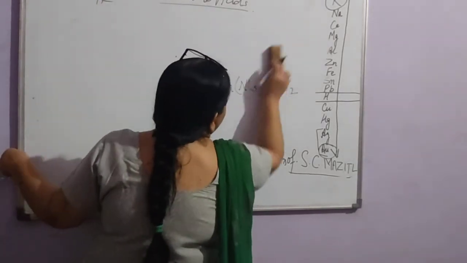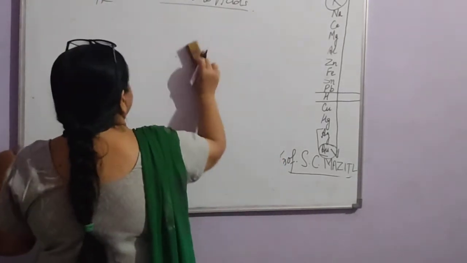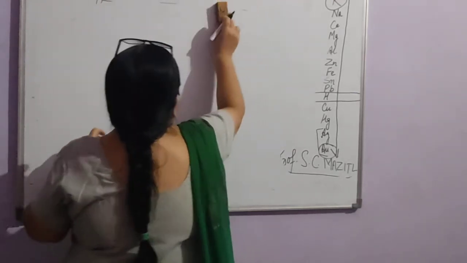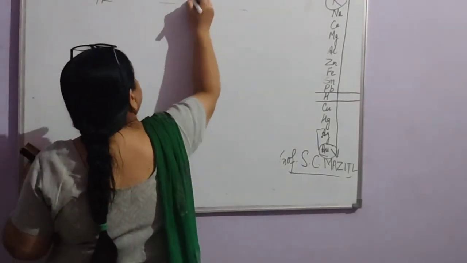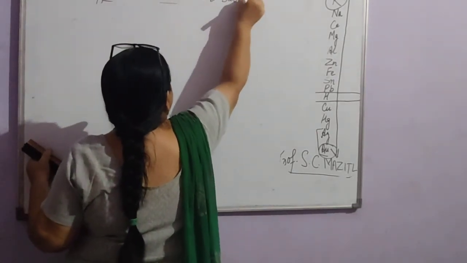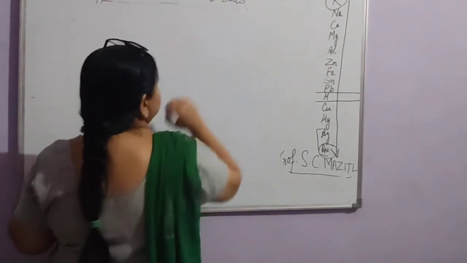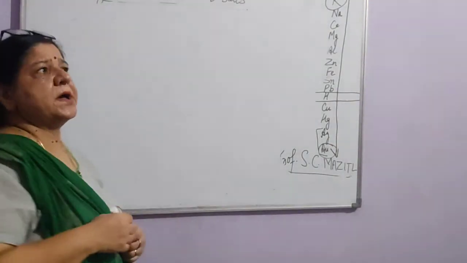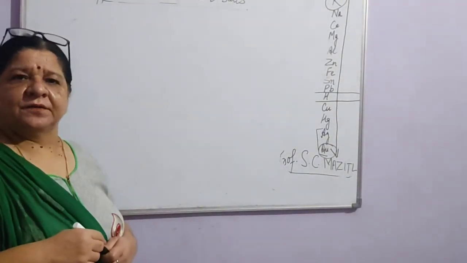reaction of metals with other salts. Now, how do they react with other salts? Other salts you have read about before, like in the first chapter you read about displacement reactions.